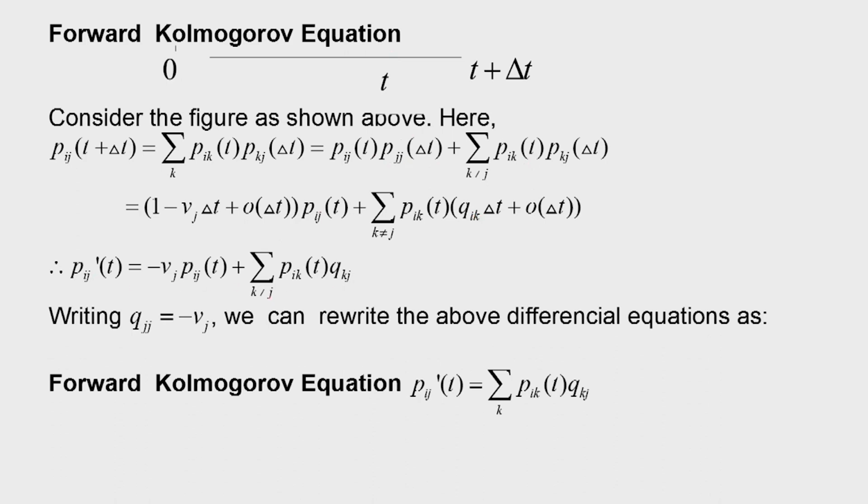So, this is the forward Kolmogorov equation, and we can also, as defined earlier, write that Qjj is equal to minus nu j. Then we can club this term along with this summation. We can write Pij dash t is equal to summation Pik t into Qkj over k. This is the Kolmogorov forward equation, because here that incremental part we have considered after t. So, that way it is the forward equation. Earlier we derived the backward equation.